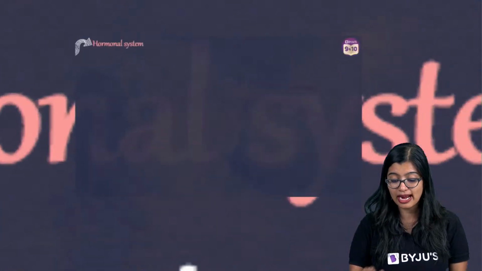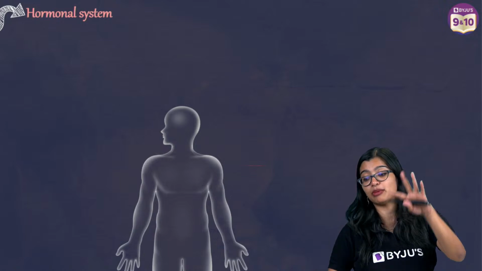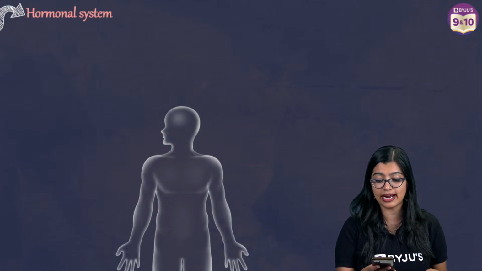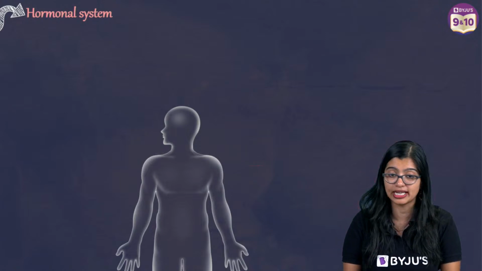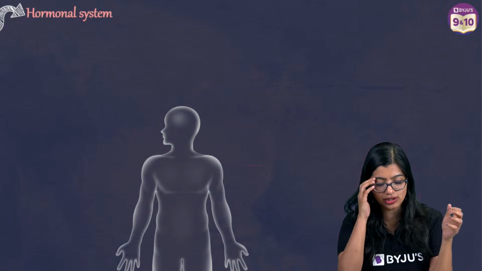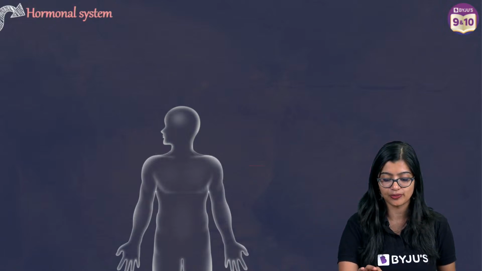But when we talk about endocrine glands, there are different types that we must remember. So what are all the different endocrine glands in our body? Before I list them down, can you tell me what the different endocrine glands in our body are? Mixed glands, I will explain to you in just a bit.